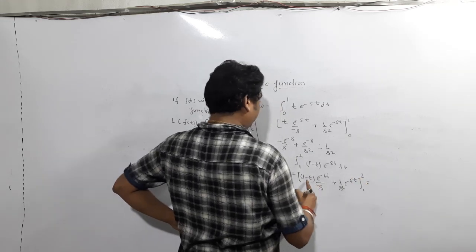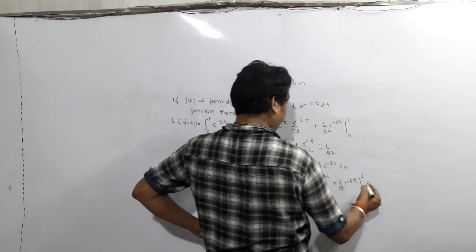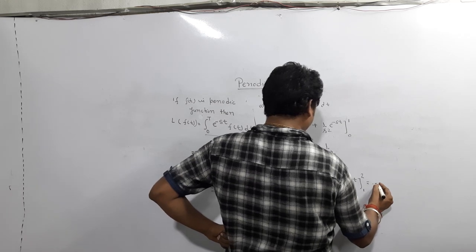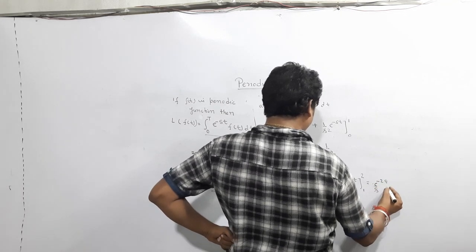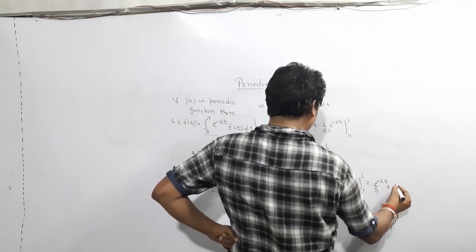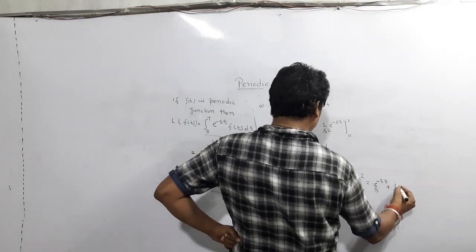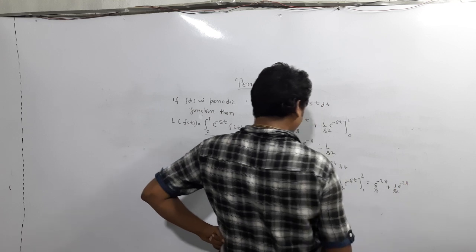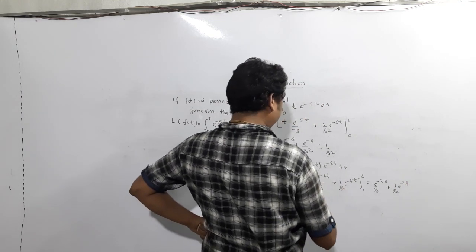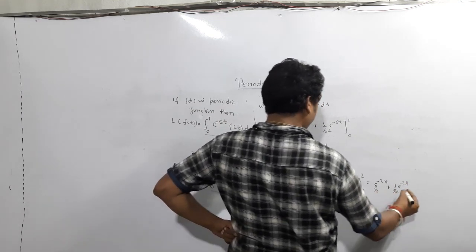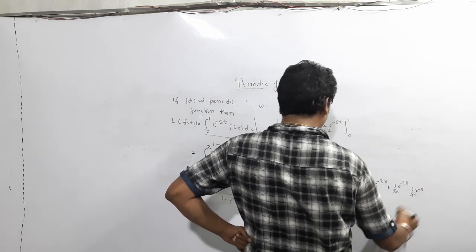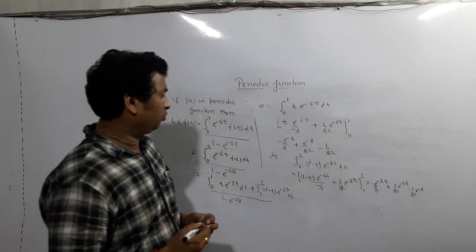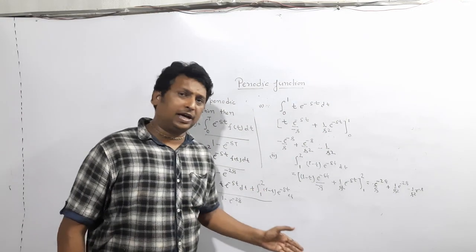When t value is 2, 1 - 2 means -1, so minus plus e^(-2s) by s, plus 1 by s^2 e^(-2s). When we put 1, this is 0 minus 1 by s^2 e^(-s). So just put these two integral values here and we will get the answer.